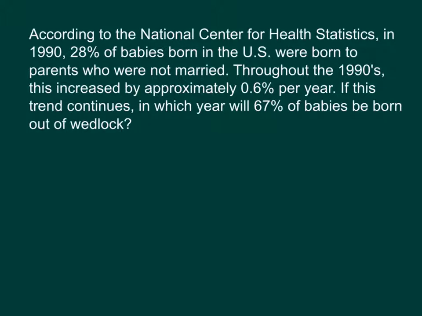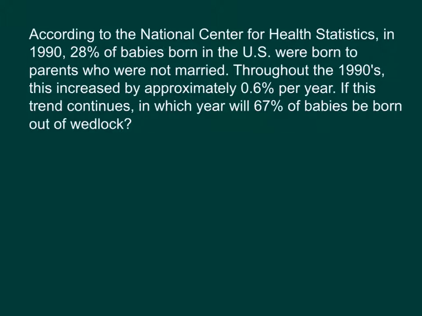Next up, according to the National Center for Health Statistics, in 1990, 28% of babies born in the U.S. were born to parents who were not married. Throughout the 1990s, this increased by approximately 0.6% per year. If this trend continues, in which year will 67% of babies be born out of wedlock?